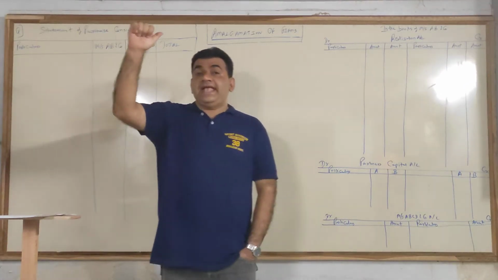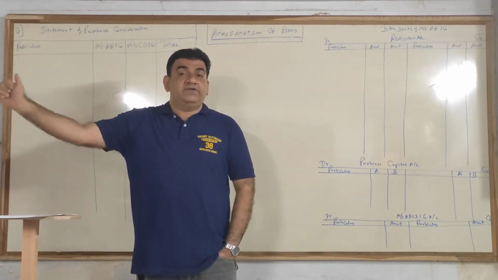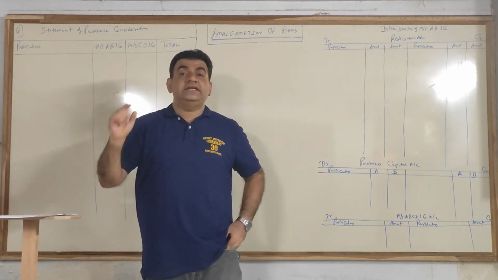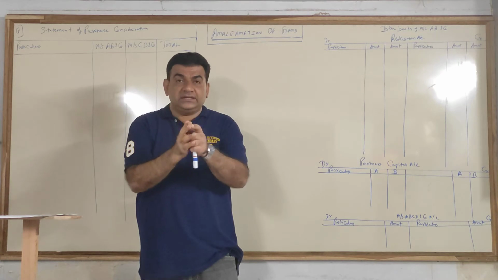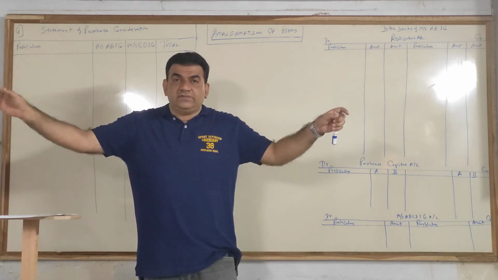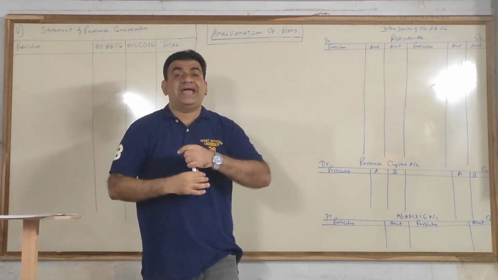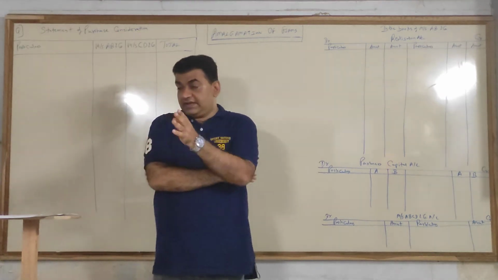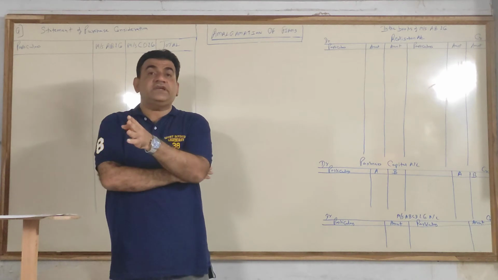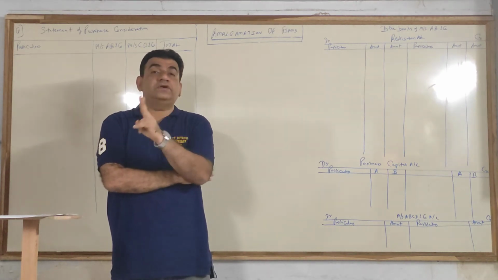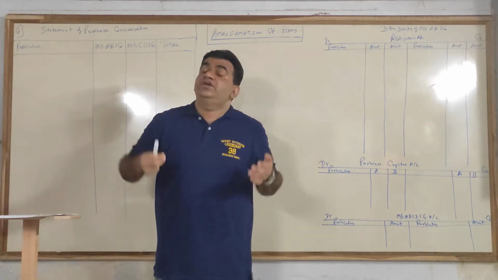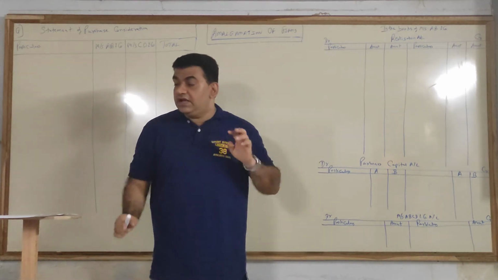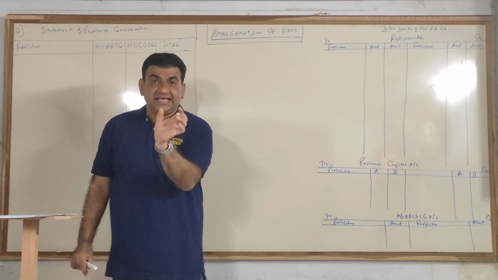Now remember, AB is one independent firm, CD is another independent firm. AB and CD now merge together. They close their independent firms and form a new firm called AB, CD and Company. The balance sheet is given for both AB and CD. This is the way the question comes. In every sum they will give you the balance sheets of 2 firms, because it is amalgamation, so there have to be minimum 2 firms.